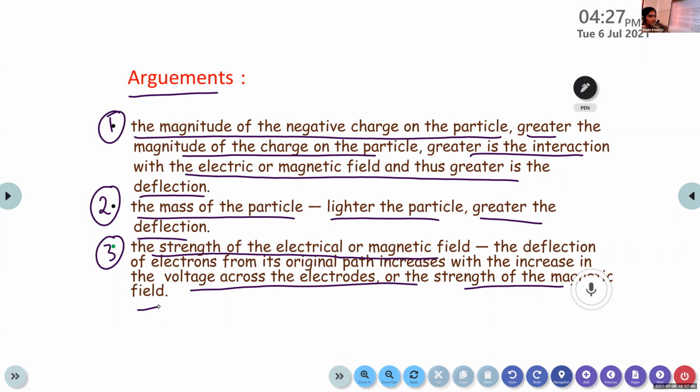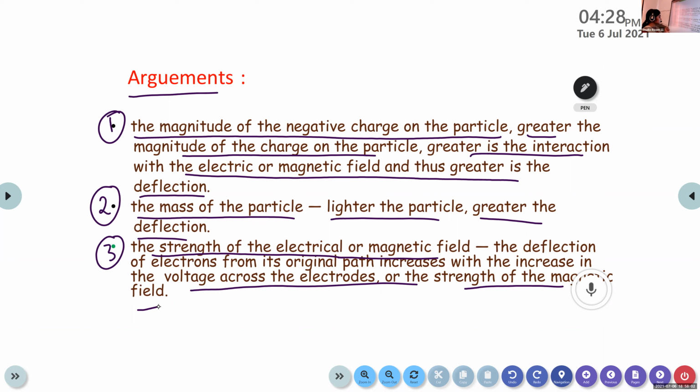First one, magnitude of negative charge. Second one, mass of the particle. Third one, strength of electrical or magnetic field. In the first case, if greater is the magnitude of negative charge, greater will be the interaction, greater will be the deflection. In the second case, if lighter the particle, greater will be the deflection.